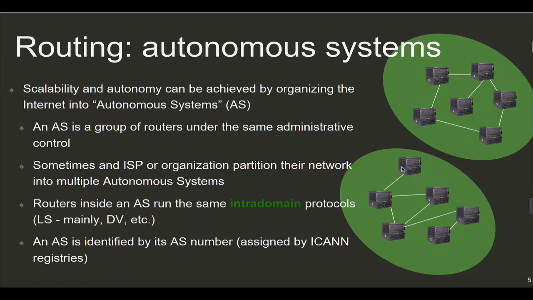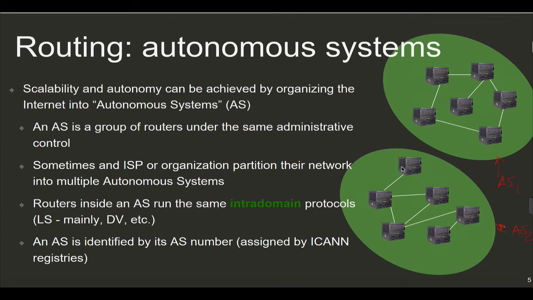So having said that, let's introduce the concept of autonomous systems. When you group a set of routers that belong to just one organization, you can create something called an autonomous system or an AS. And sometimes an organization, usually when it's large enough, might create more than one autonomous system inside their organization. These green circles or ellipses represent autonomous systems. This could be autonomous system 1. This is autonomous system 2.